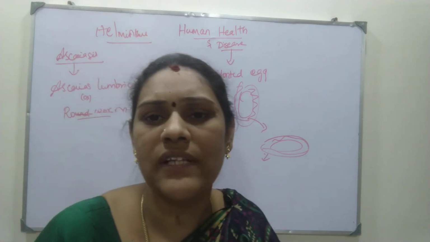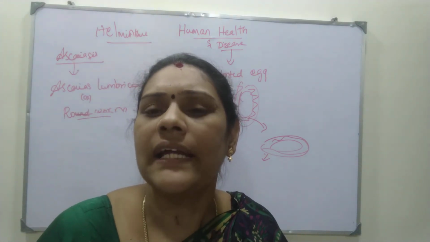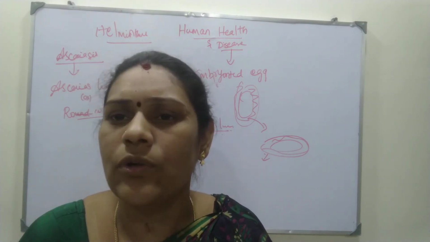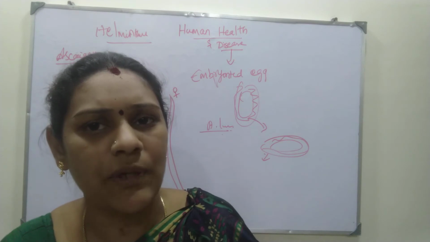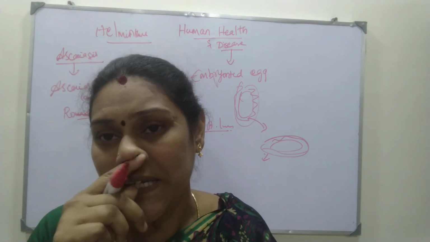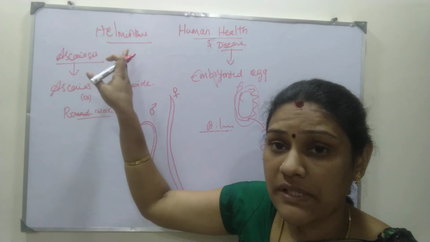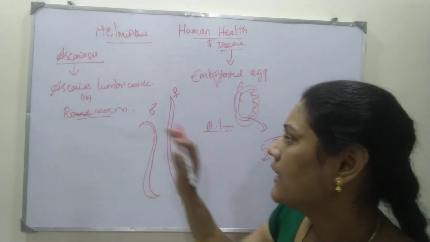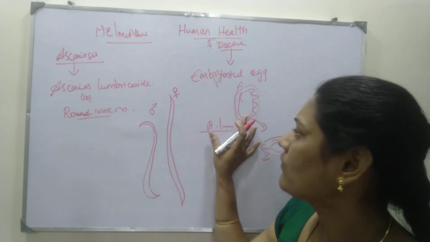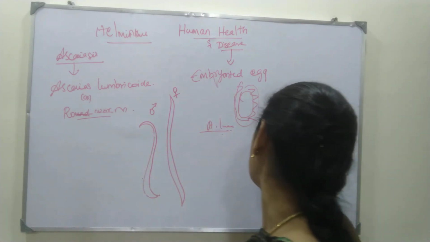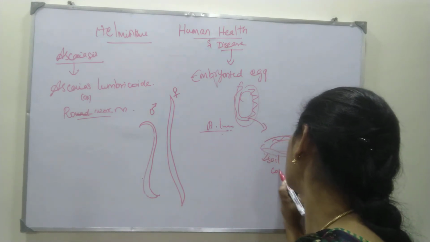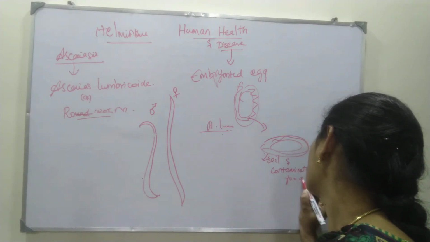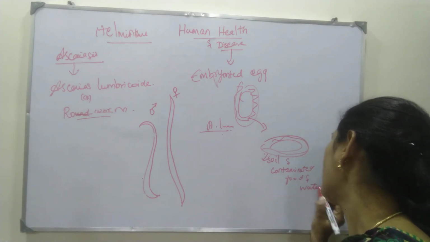Soon after this embryonated egg enters our body, it hatches out as a worm. Definitely we can't say it immediately becomes a worm. After a time period, it becomes a worm when it has entered your intestine. That's what I told you: this helminth is always present in the blood and the gut, that is, the intestine or the blood. So this is the mode of transmission through the embryonated egg, reaching through soil and contaminated food and water. So now the worm has entered the body.